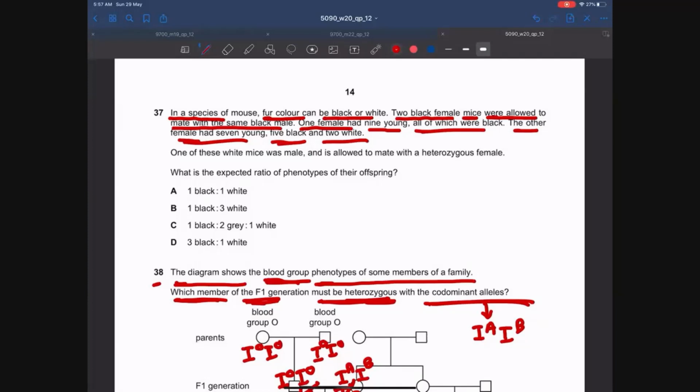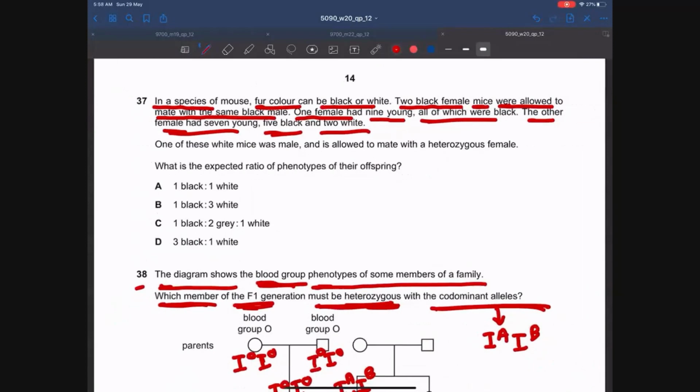Guys, always remember this thing. Always and always remember this thing. This is very, very important. Guys, if two organisms cross and if the children have a trait which is not common in parents, this means that the trait received by the children is a recessive trait. What is meant by this statement? Over here, when two black mice have crossed, some white mice are produced.